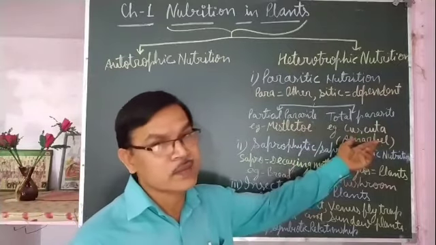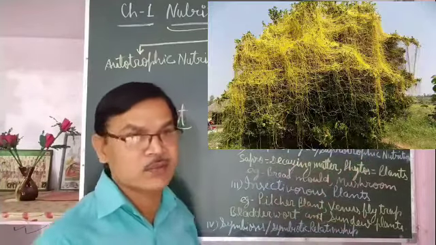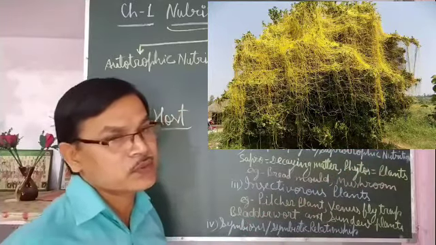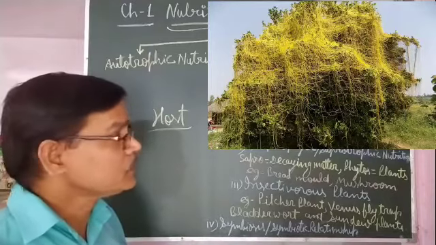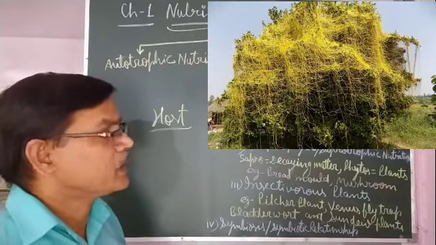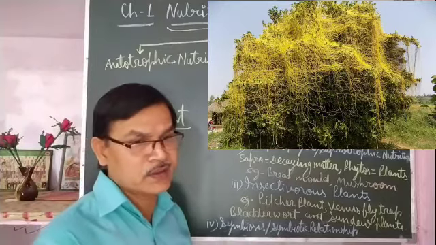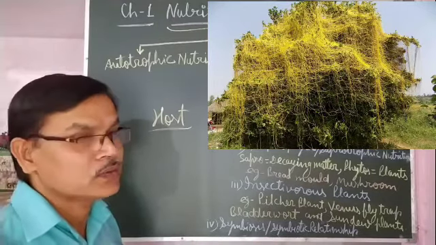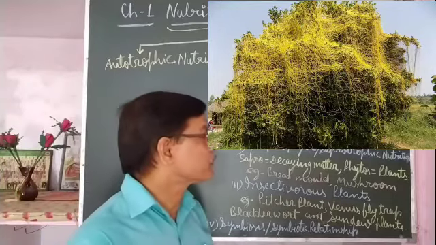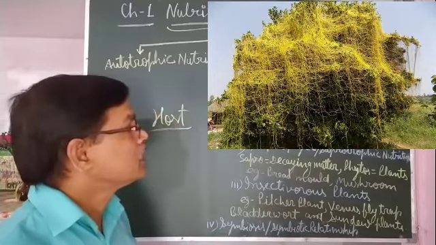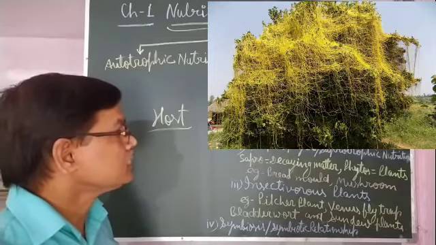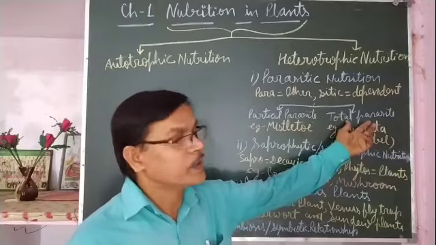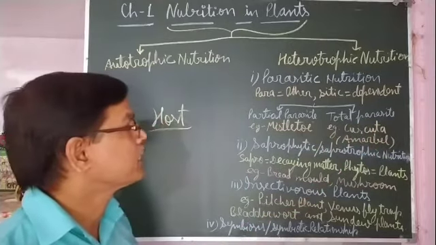But Cuscuta does not have green leaves, it does not have leaves at all. So it does not have chlorophyll and is not able to synthesize its food. It grows on other green plants and completely depends on that host plant for its food, because it does not have chlorophyll. So Cuscuta is a total parasitic plant.